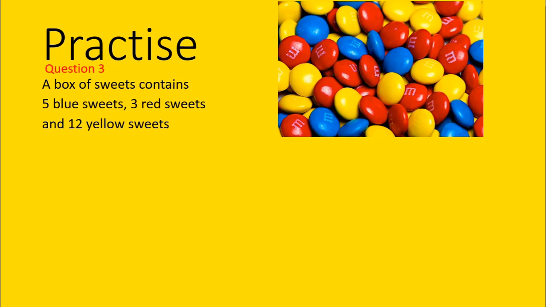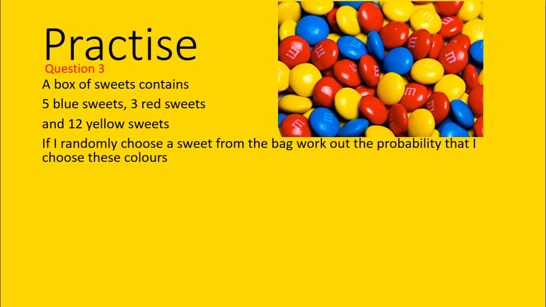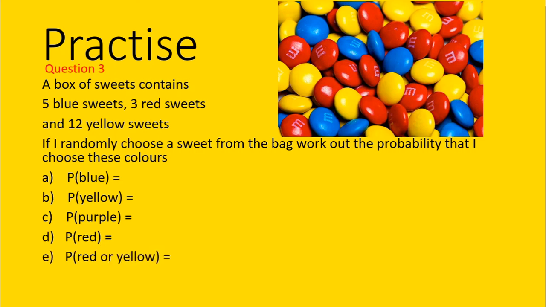Question 3. A box of sweets contains 5 blue sweets, 3 red sweets, and 12 yellow sweets. If I randomly chose a sweet from the bag, work out the probability that I choose these colors. So I'm just choosing one sweet. What's the probability that it's blue? Remember to use this notation. What's the probability that it's yellow? What's the probability that it's purple? What about the probability that it's red? Or the probability that it's red or yellow?